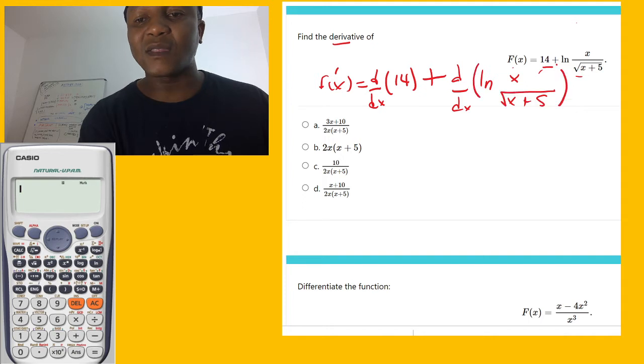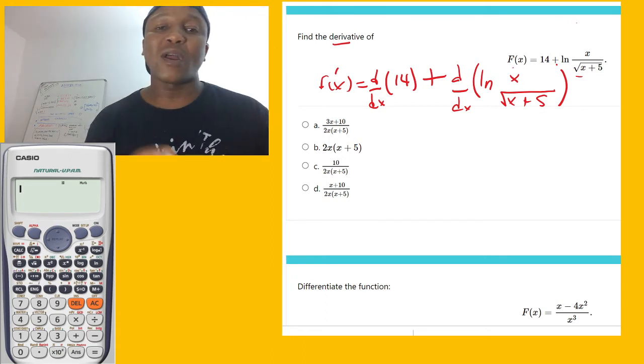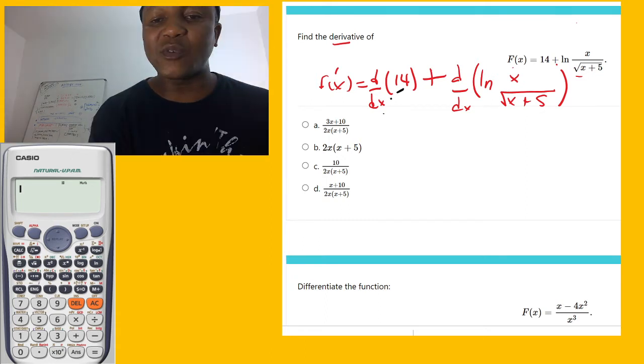So what we're going to do now, we start with the first one. Look, if I differentiate 14, we say when you differentiate any constant number, you get 0. So this is going to be 0, and then with plus. Now we come right here.